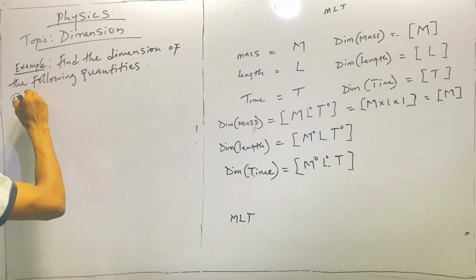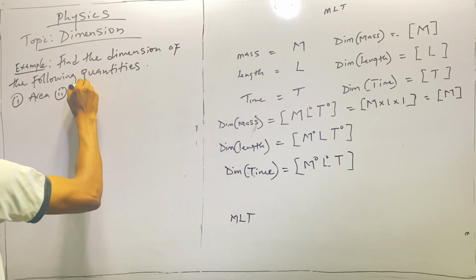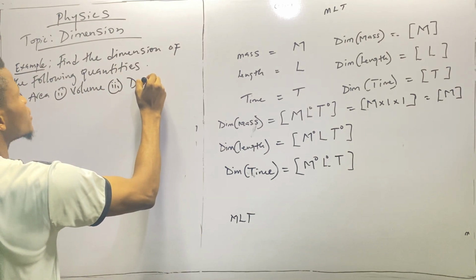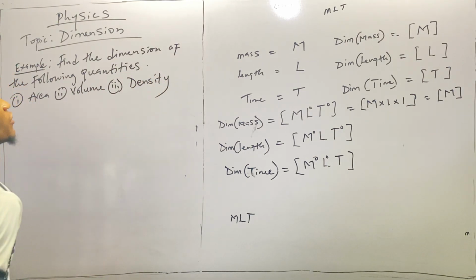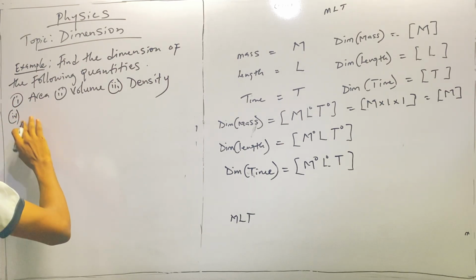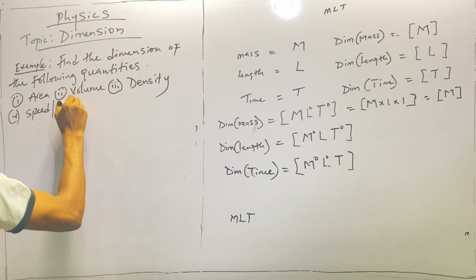Number one, we have area. Two, volume. Three, density. Four, speed or velocity.